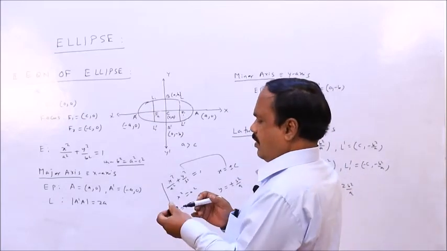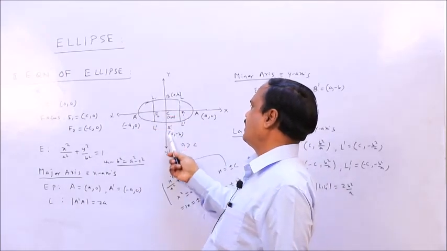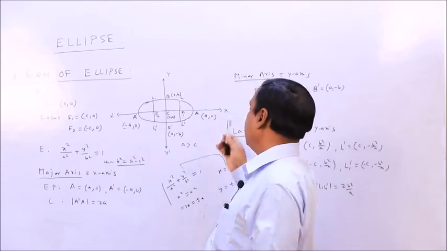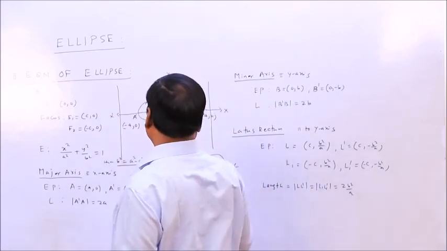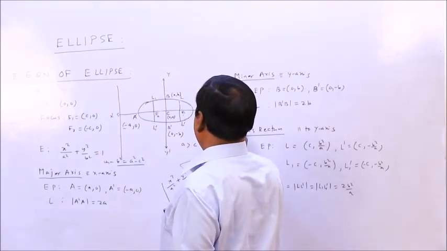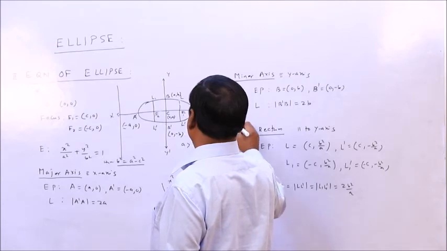So, clear? Center, foci, major axis, minor axis, latus rectum. Directrix, there are two directrices, x equal to a square by c or a by e, parallel to the y axis.